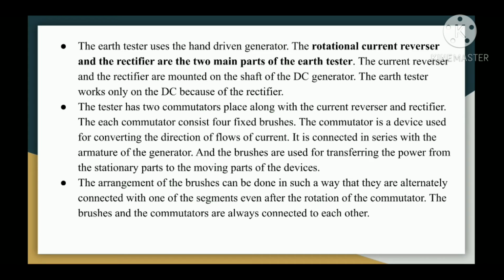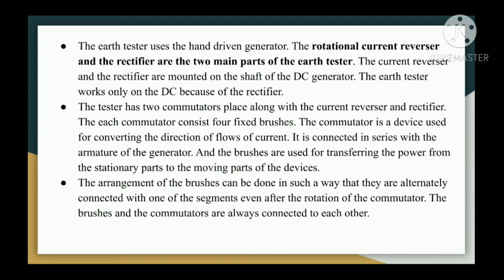The earth tester uses the hand-driven generator. The rotational current reverser and the rectifier are the 2 main parts of the earth tester. The current reverser and the rectifier are mounted on the shaft of the DC generator. The earth tester works only on the DC because of the rectifier. The tester has 2 commutators placed along with the current reverser and rectifier. Each commutator consists of 4 fixed brushes.